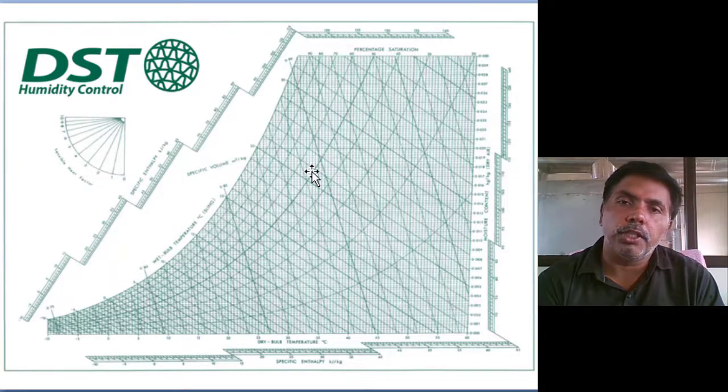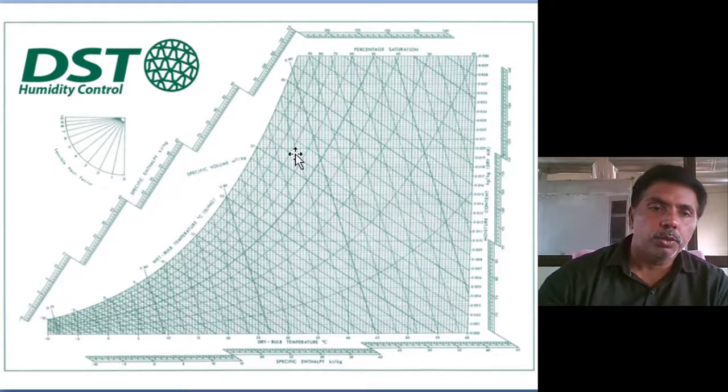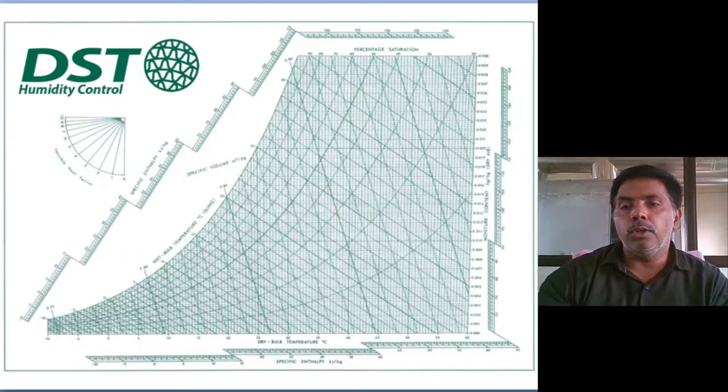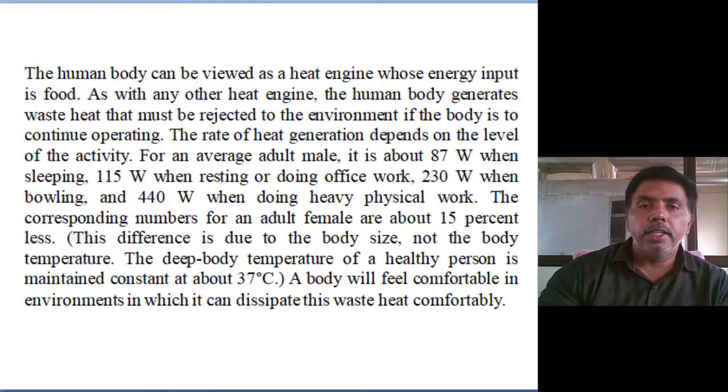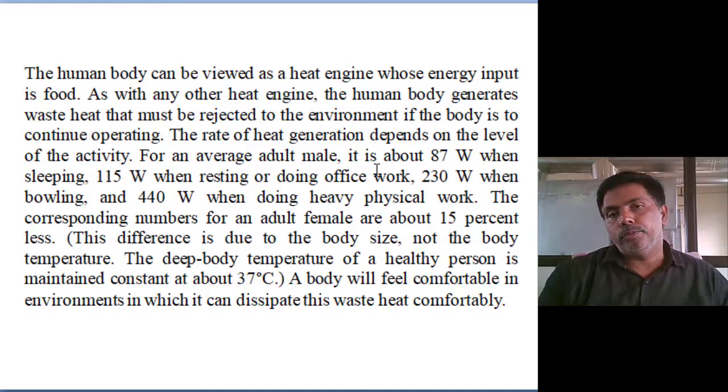If the volumetric flow rate is given, divided by the specific volume, you will get the mass flow rate of the air. So from the psychrometric chart we can extract everything. Now I know how to extract the properties of the air. Then I want to do air conditioning of the system.